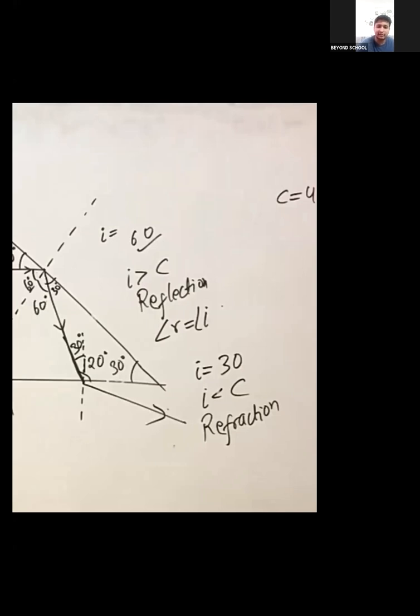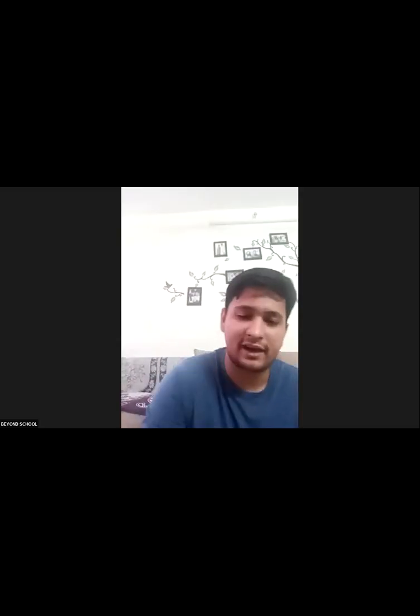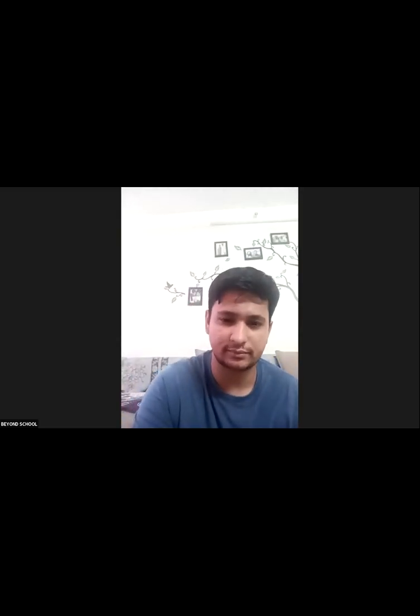This is 120 degree, and this will be 30 degree. Angle of incidence is 30 degree. Angle of incidence is the angle between normal and surface, that is 30 degrees. 30 degrees is less than critical angle. Critical angle is 42 degrees. So we'll have refraction. Everywhere, wherever the critical angle is greater than angle of incidence, you will see refraction. If it is equal, you will see emergence. And whenever it is greater, you will see reflection.